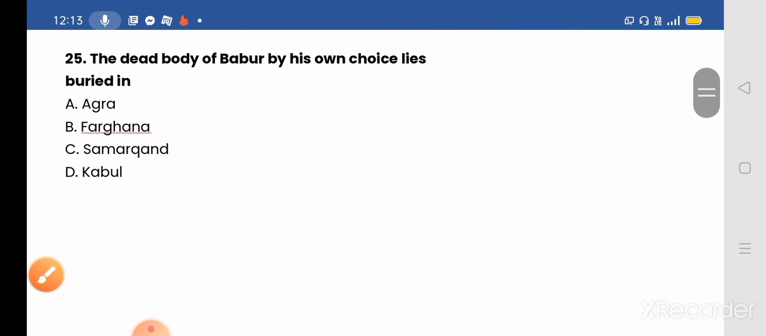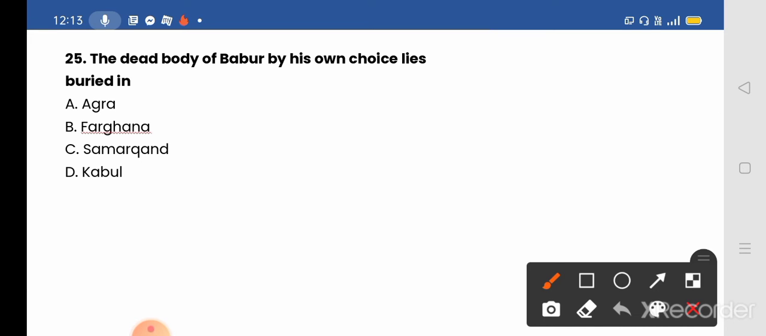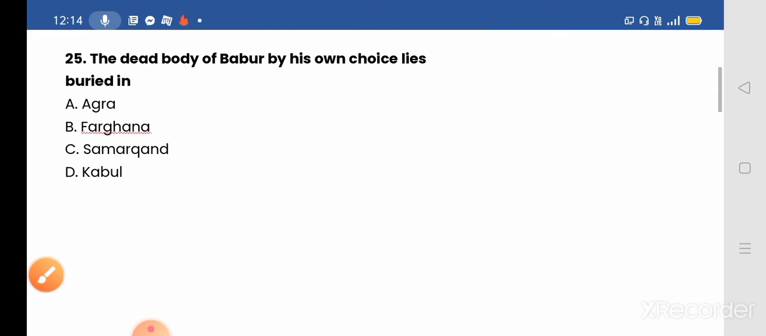The dead body of Babar, by his own choice, lies buried in, option given: A, Agra; B, Fargana; C, Samarkand; and D, Kabul. And the correct answer will be option D, Kabul. Mughal Emperor Babar died in 1530. He was first buried in Aram Bagh, Agra. Later, his remains were moved to Bagh-e-Babur gardens in Kabul. Okay, so option D will be the correct answer. Please comment with your guessed answer.